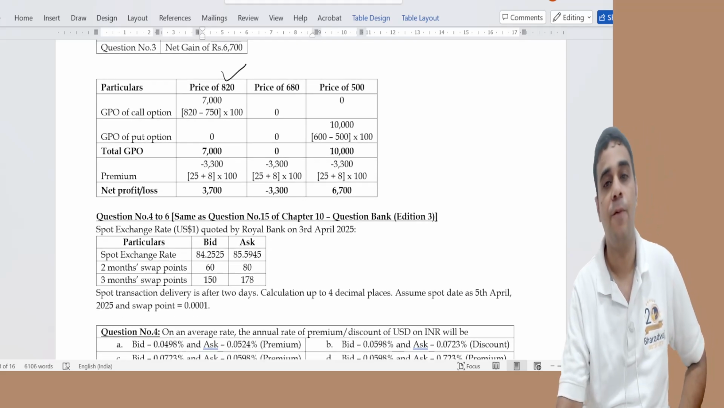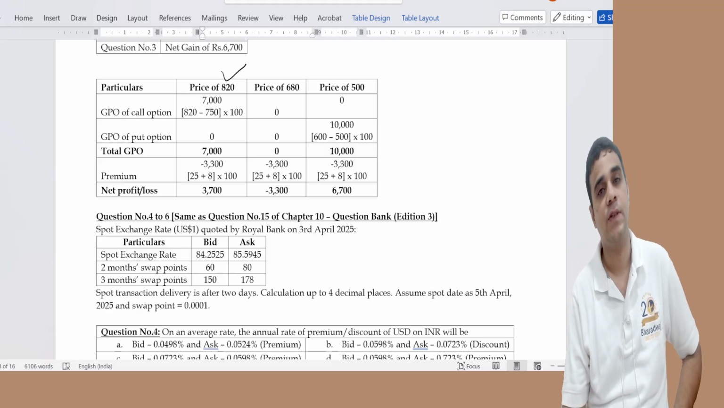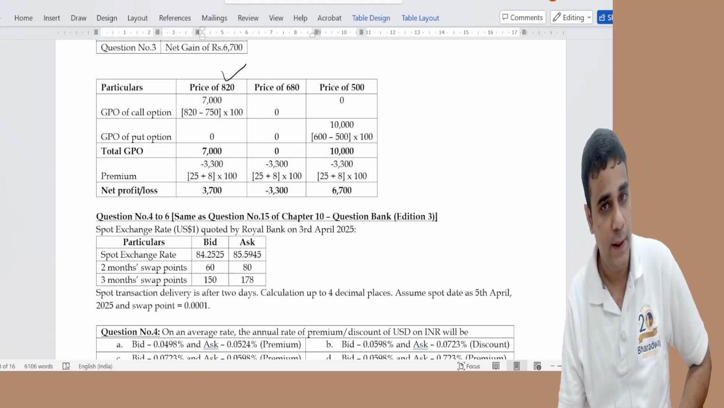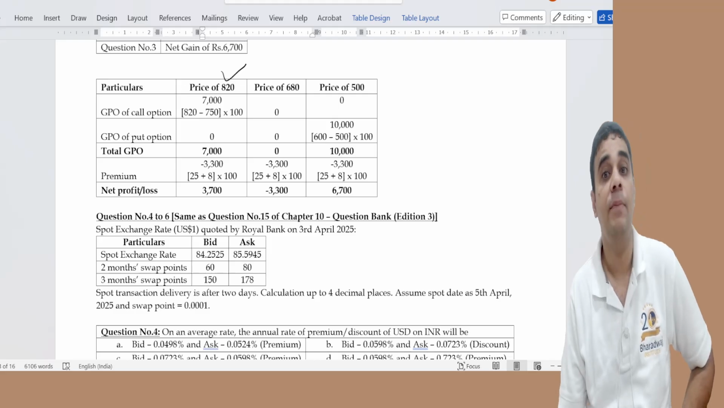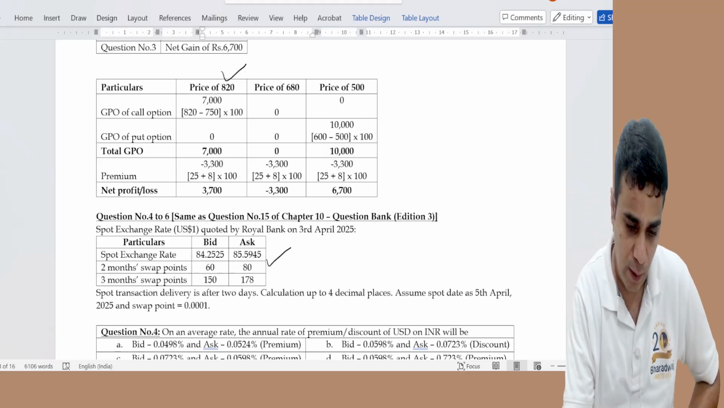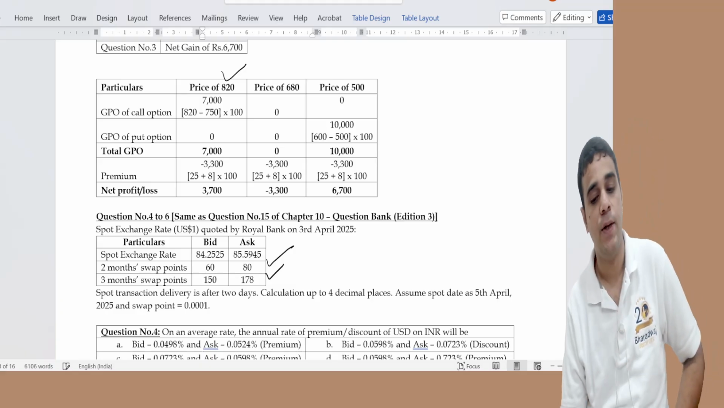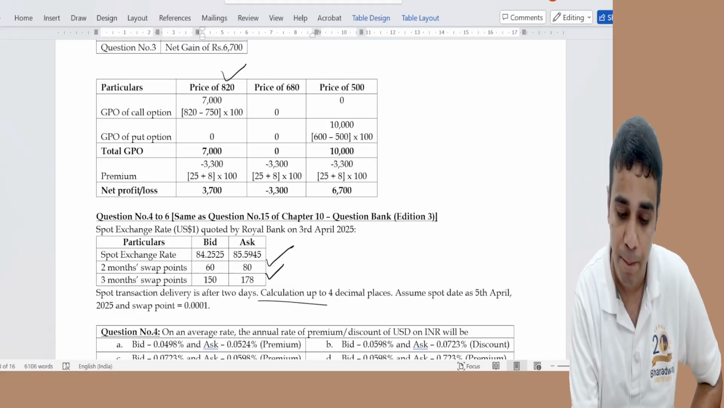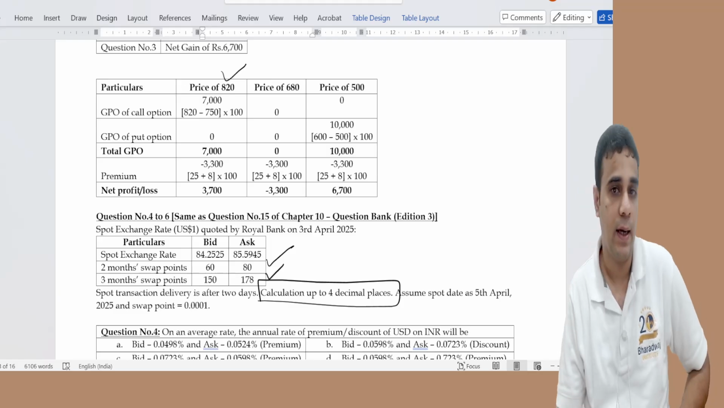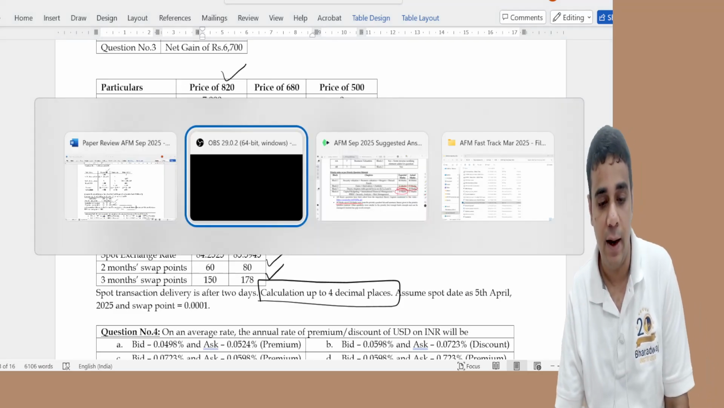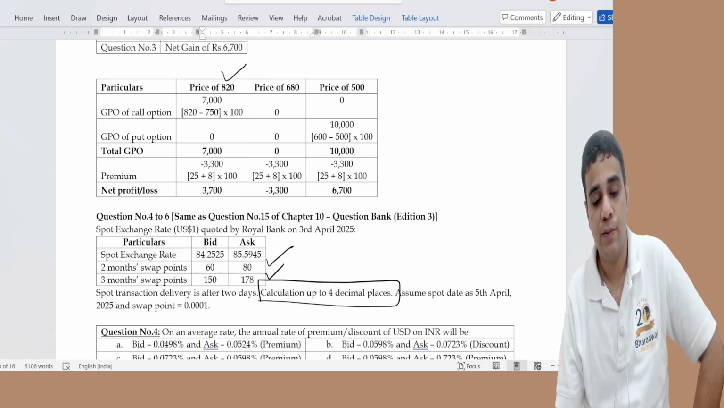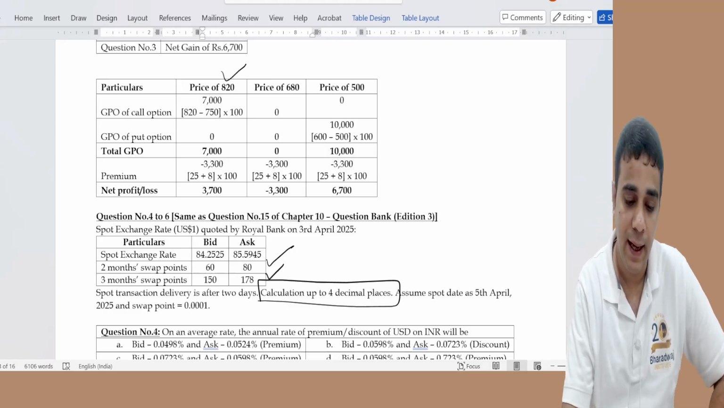4 to 6 came from Forex chapter, which was testing on an area called bid and ask swap points concept and the premium or discount computation. They are given a spot exchange rate, 2 month swap point is given, 3 month swap point is given, calculation up to 4 decimal point. This is what I liked really about the paper. Every question they clearly mention how many decimals we have to calculate, because it is a normal challenge for students on the decimal working. Assume spot rate, and so I have to calculate on an average rate.